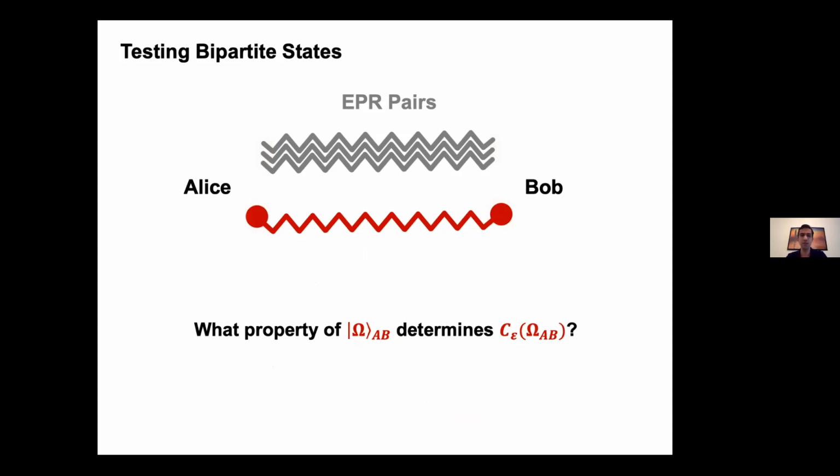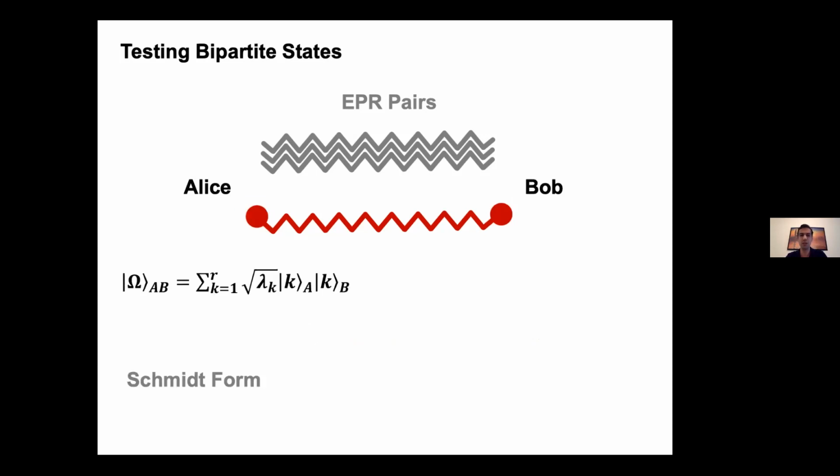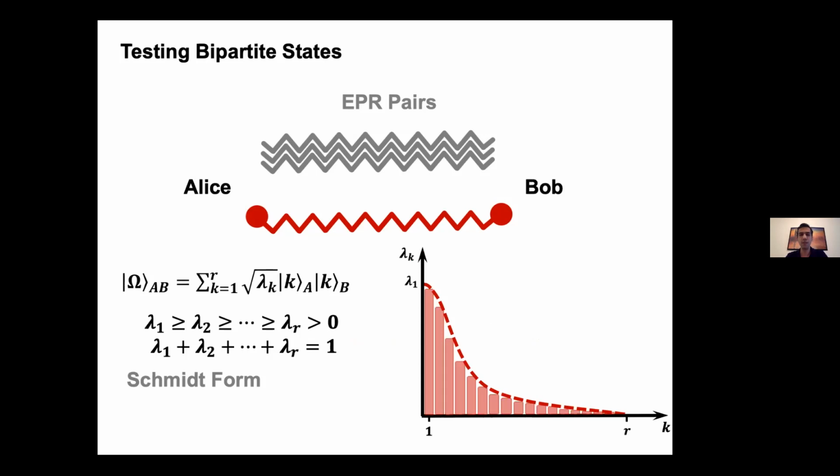Now, a natural question that you can ask is, what property of the state omega determines the communication complexity of testing it? You might expect that whatever this property is, it has to do with the entanglement in this state. But how can we actually quantify this? The first simple observation is that if Alice and Bob apply local unitaries on their sides, the communication complexity doesn't change. As a consequence, we can always assume that the target state is in the Schmidt form, which looks like this. Here, these lambda k's are called the Schmidt coefficients, and they form a probability distribution. I'll always assume that these coefficients are sorted in non-increasing order.